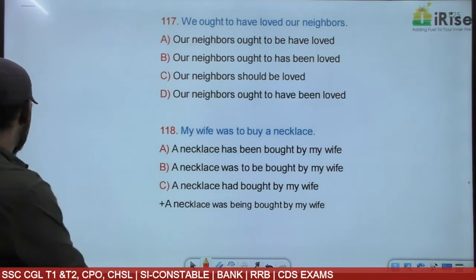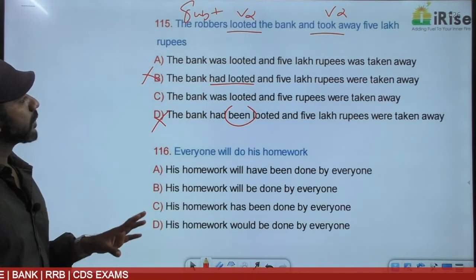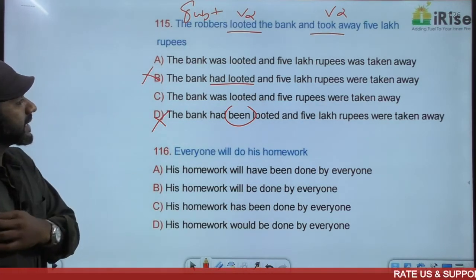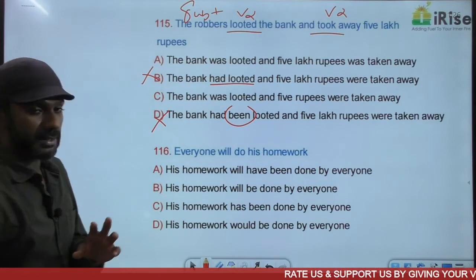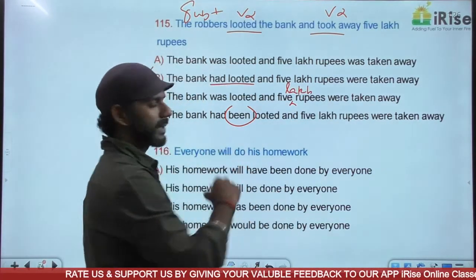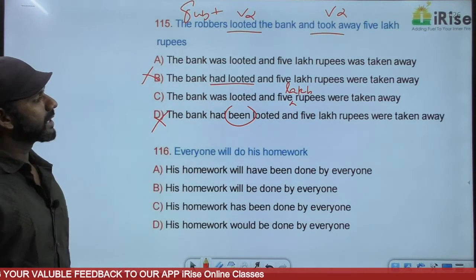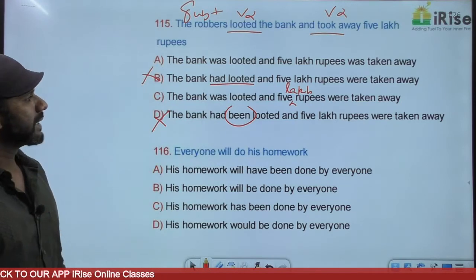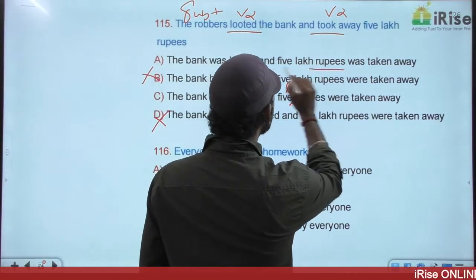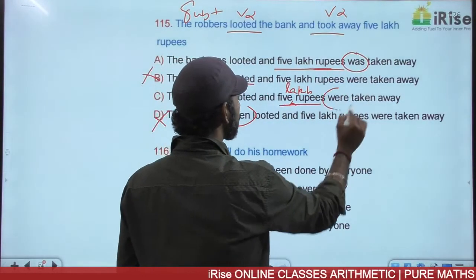Now we have 2 options left. A and C. Come to A. The bank was looted and 5 lakh rupees was taken away. C says the bank was looted and 5 lakh rupees were taken away. It's not 5 rupees. It's 5 lakh rupees. It's a spelling mistake. No one will loot a bank for 5 rupees. We can beg for 5 rupees. The only difference between A and C is A says 5 lakh rupees was taken away. C says 5 lakh rupees were taken away.